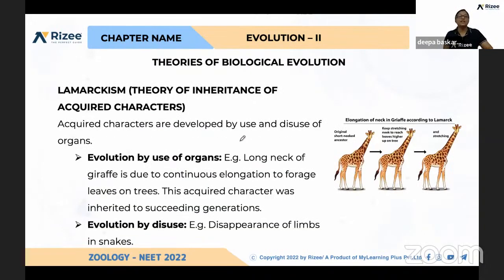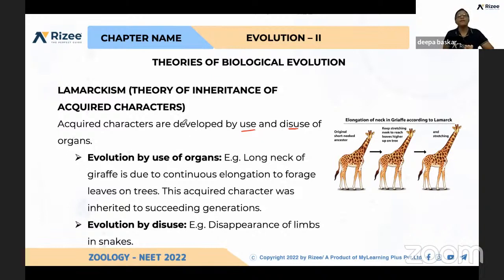Okay, let us see in detail what acquired characters are and how they are developed. He explained that acquired characters are developed by use and disuse of organs. We also studied about vestigial organs. Many vestigial organs disappeared, and the organs which are very much helpful got some modifications.